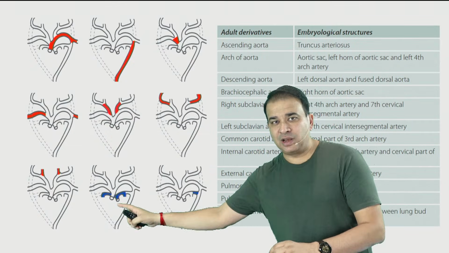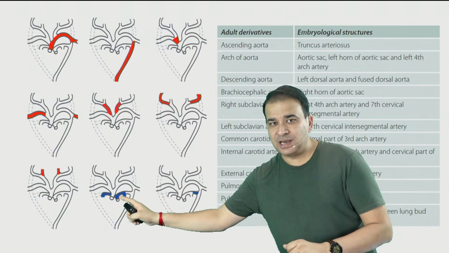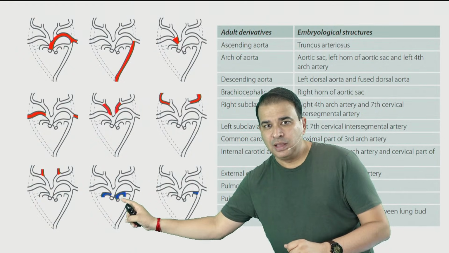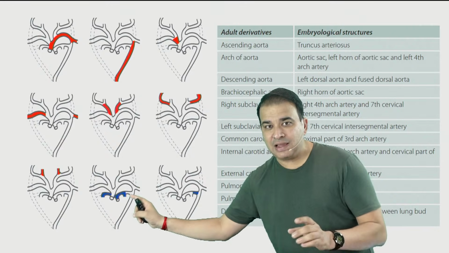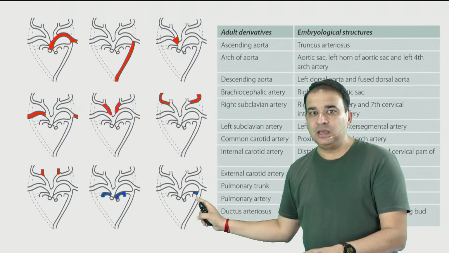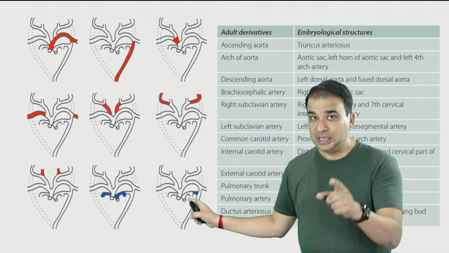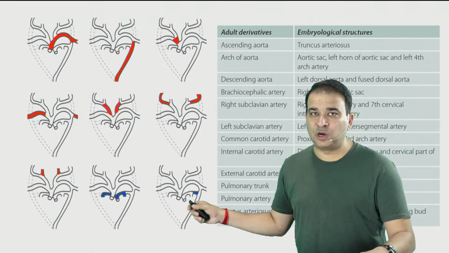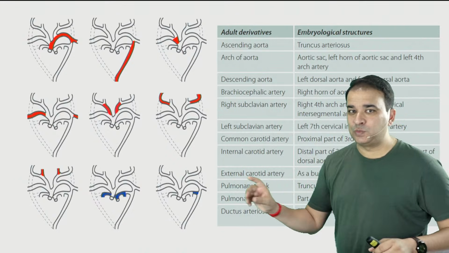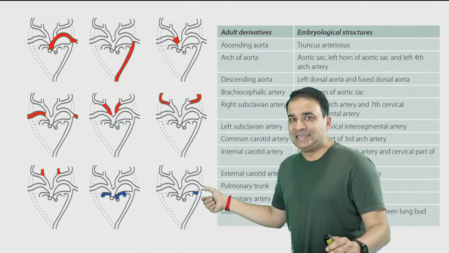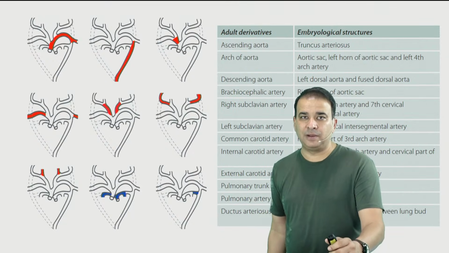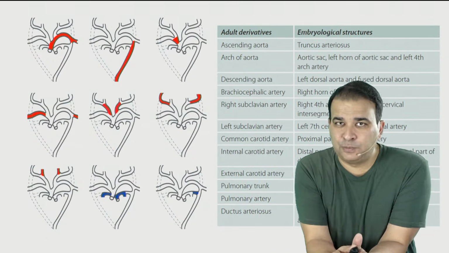And the sixth arch artery, important, a recent question guys. The proximal part of the sixth arch artery forms the pulmonary artery, but the distal part of the left sixth arch artery gives rise to the ductus arteriosus. And that was a question in this NEET also: patent ductus arteriosus is because of what? Patent ductus arteriosus is when we have patency of this distal part of the left sixth arch artery. And they have asked this question in different ways.